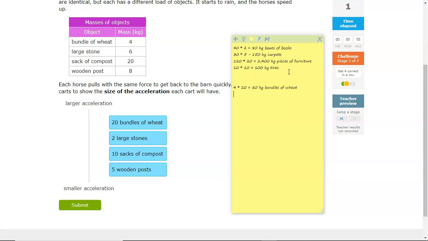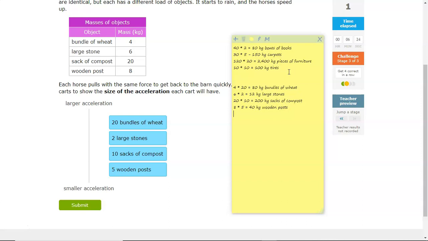For the next one, large stone, you got 6 kilograms for each one, multiplied by 2 large stones is equal to 12 kilograms for the large stones. Next one, you got 10 sacks of compost, and you got 20 for each one. So 20 times 10 is equal to 200 kilograms for the sacks of compost. And then last but not least, there's 8 kilograms for each wooden post, and there's 5 of them total, so that's going to be a total of 40 kilograms for the wooden posts.